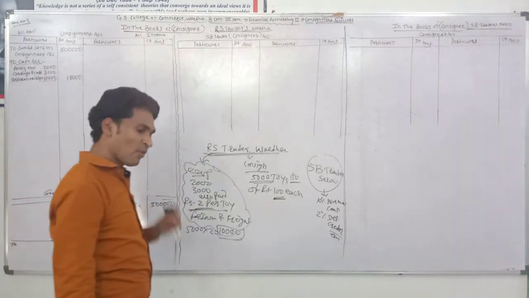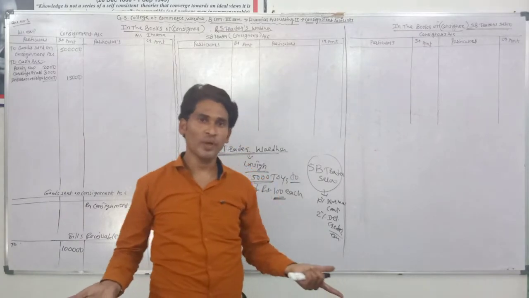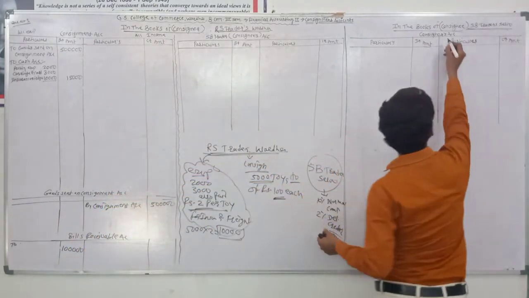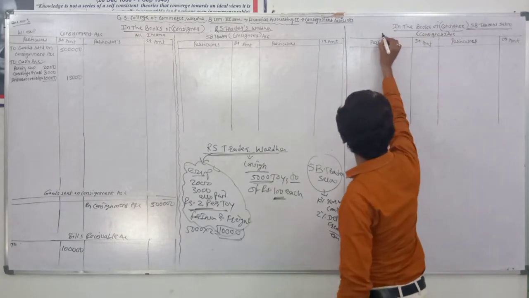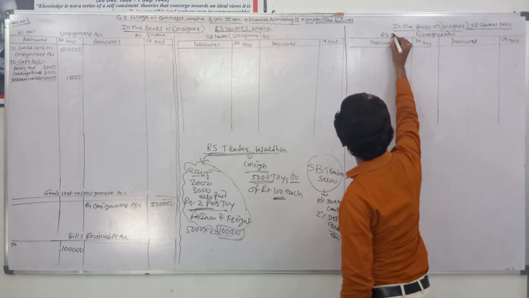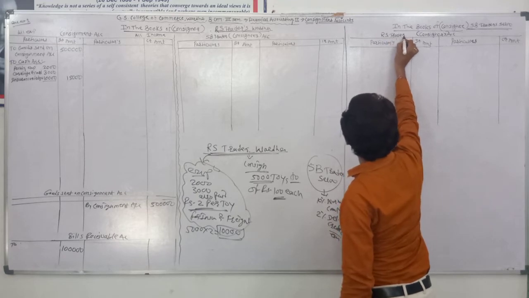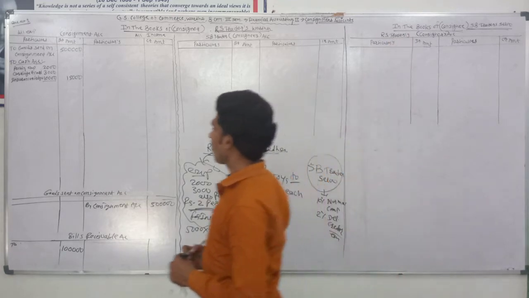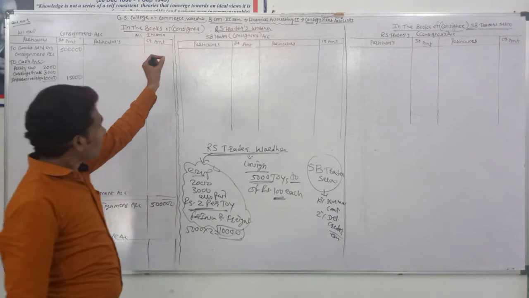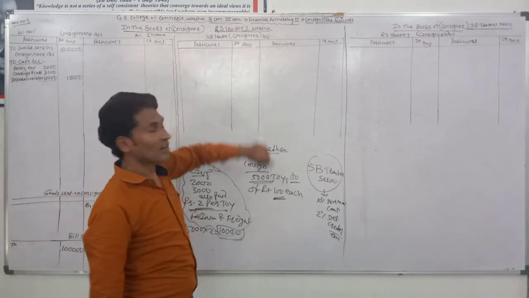In the basic format there is no person named, so we use the consignee's account and consignor account. But in this example the names of the persons are already given, so we need to use those particular names. Okay, don't use the common noun, use the proper noun. So the entry is bills receivable account debit, and the consignee, it means SB traders account, credit.